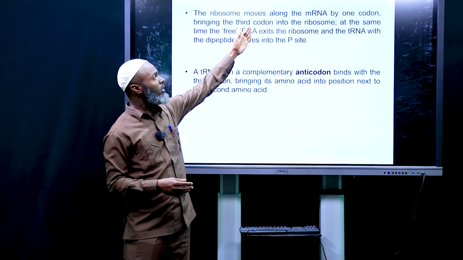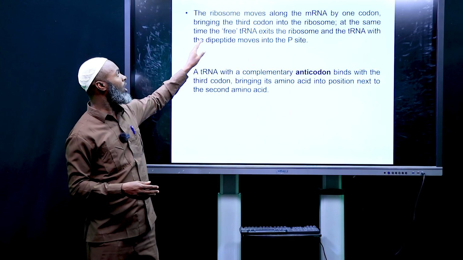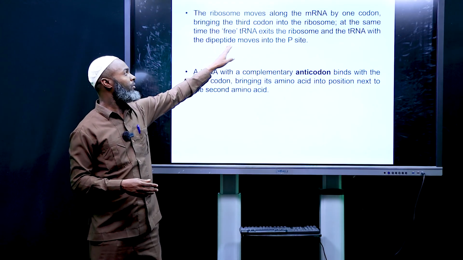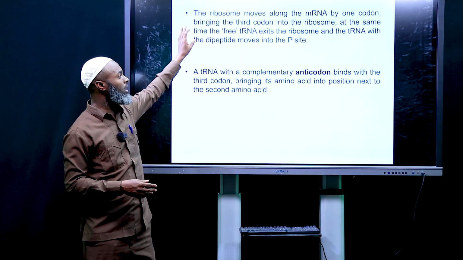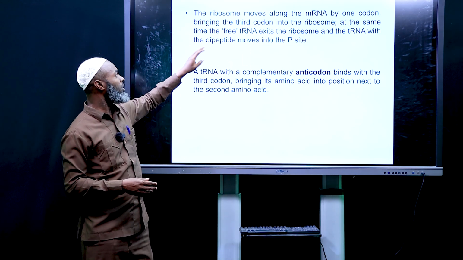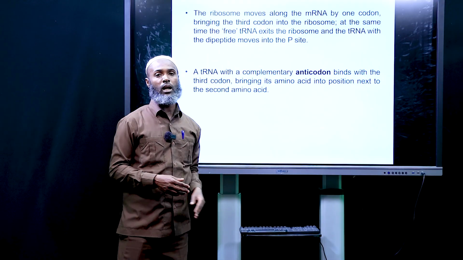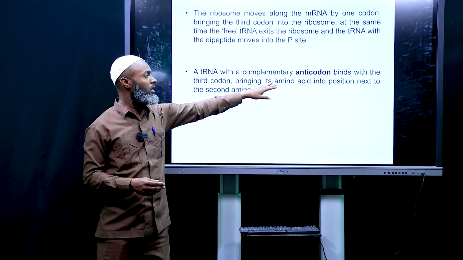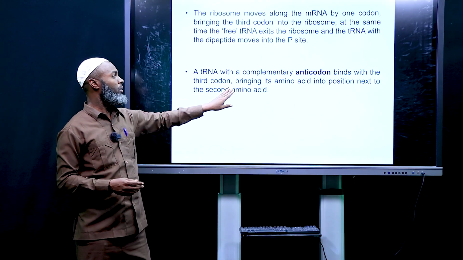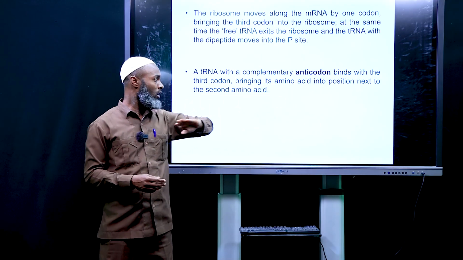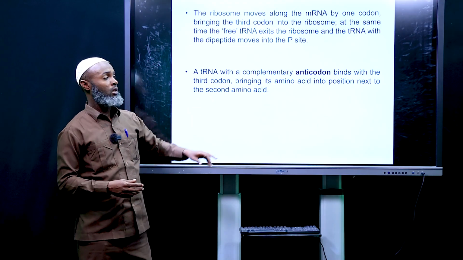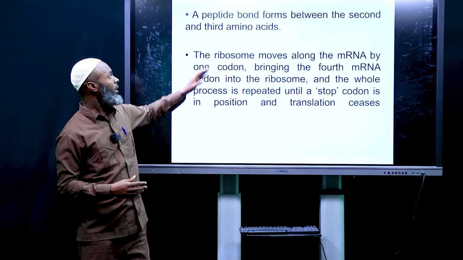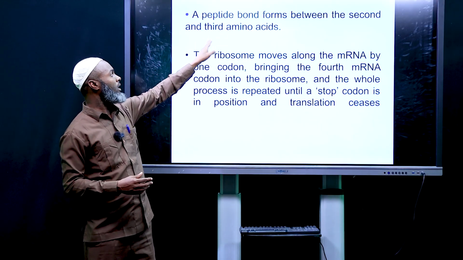The ribosome moves along the messenger RNA by one codon, bringing the third codon into the ribosome. At the same time, the free transfer RNA exits the ribosome, and the transfer RNA with the dipeptide moves into the P site. A transfer RNA with a complementary anticodon binds with the third codon, bringing its amino acid into position next to the second amino acid. A peptide bond forms between the second and third amino acid.